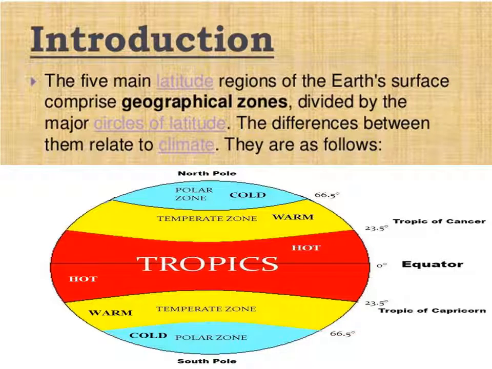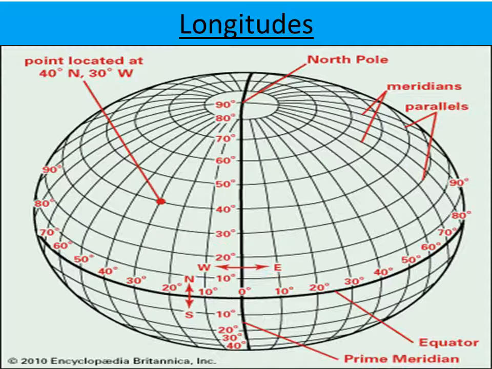Now we are going to see about the longitudes. The lines of longitude we can also call meridians. The longitudes are imaginary lines which are drawn from the North Pole to the South Pole. These are semicircles, and the distance between them decreases towards the poles, where the meridians meet. Meridians, or longitudes, are used to define time.